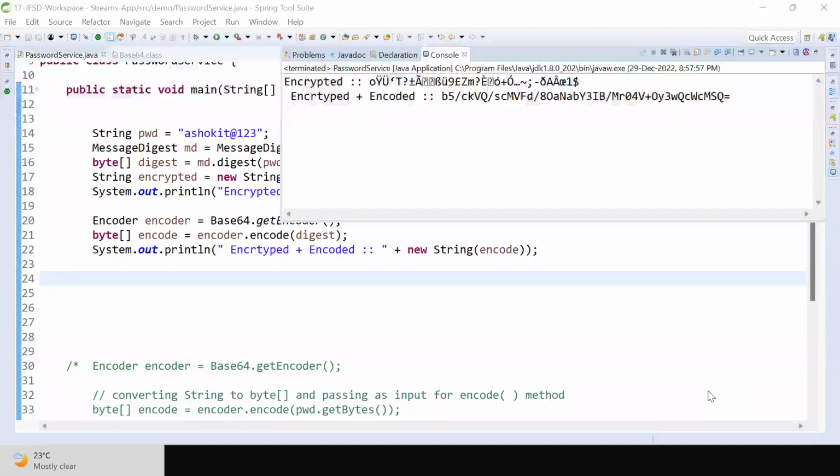First we will do encryption, then we are going to encode. When I encode, what will happen? The characters are normal Unicode characters. They are supported by all the protocols and can be transferred from one system to another system through the network. Now you understand where we are going to use encoding and decoding.